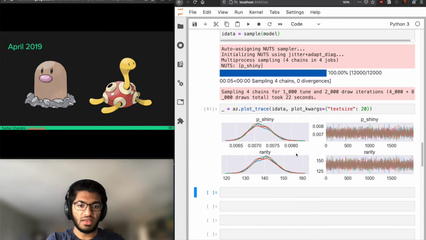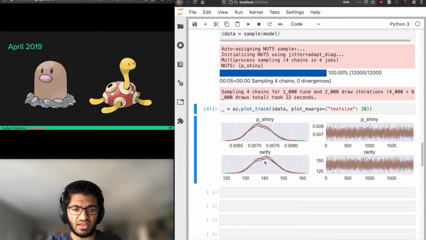Here we are. So the rarity is now still around 1 in 140, but we're more certain about it than we were before. The lower bound is around 1 in 120, and the upper bound at 1 in 160. This is good. It means that we took advantage of the data that we had. We had several tens of thousands of observations here, and we were able to get a much tighter bound on the rarity. We'll note that 1 in 150 looks even less likely than it did before as well.